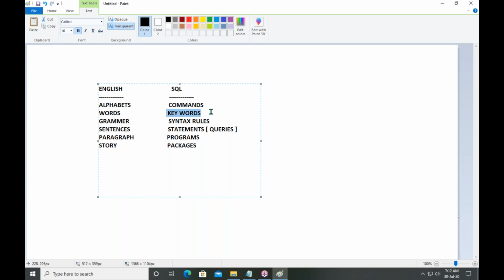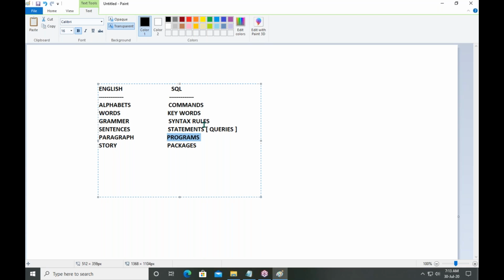Once you know commands and keywords, then you are able to learn syntax rules. By using the first three components, we are able to write statements. Those are known as queries. So this is the SQL part up to here. In PL/SQL, we will understand how to write a program. Along with this, so many concepts are there.